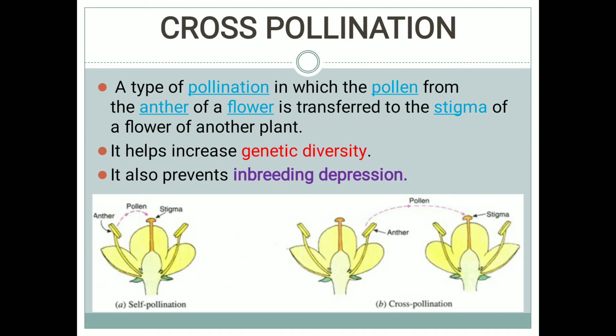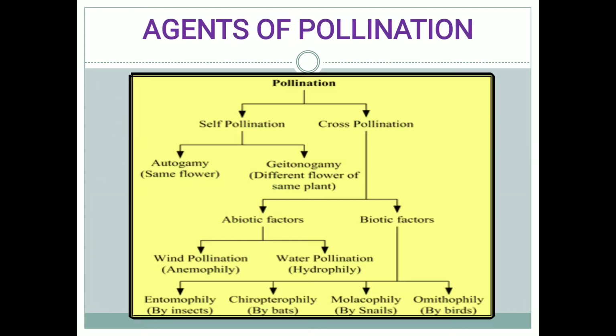As we know, there is no genetic variation, so later generations of plants may lose the important characters or traits which are present in their ancestral or parent generation. In this diagram you can see self-pollination as well as cross-pollination.